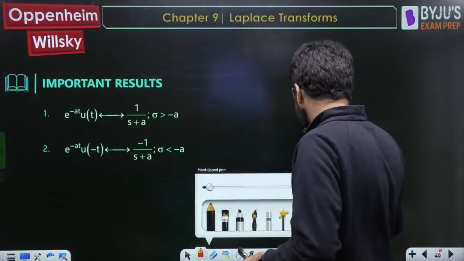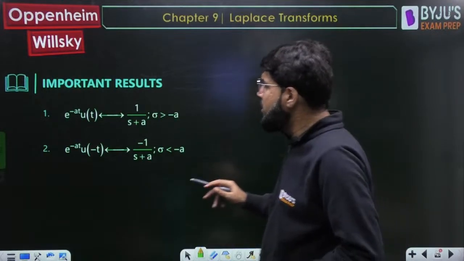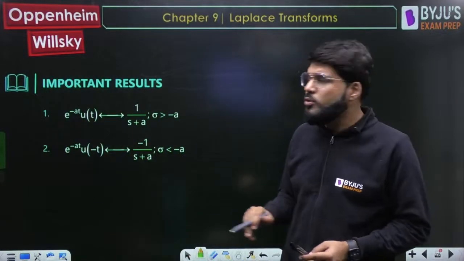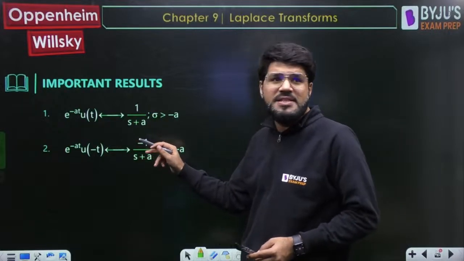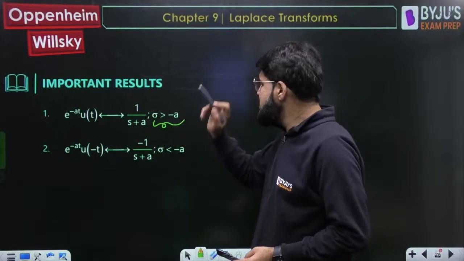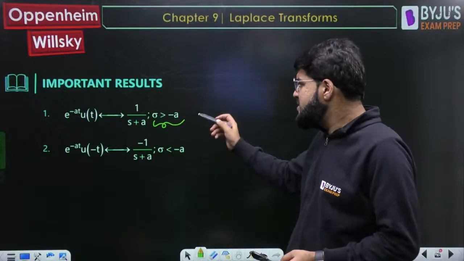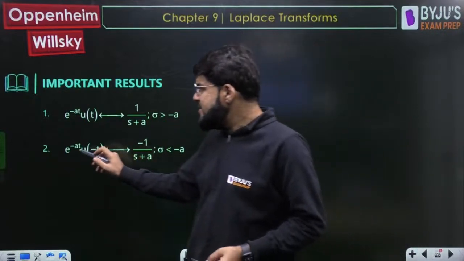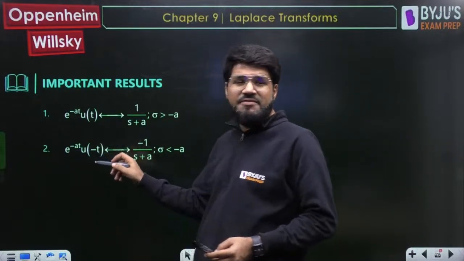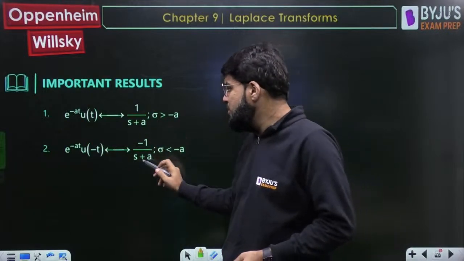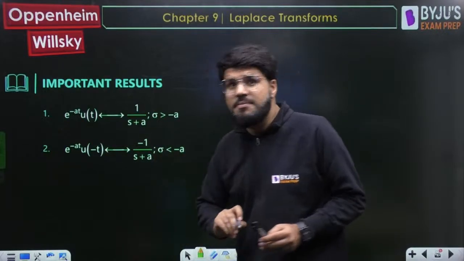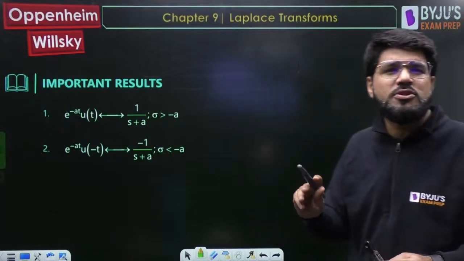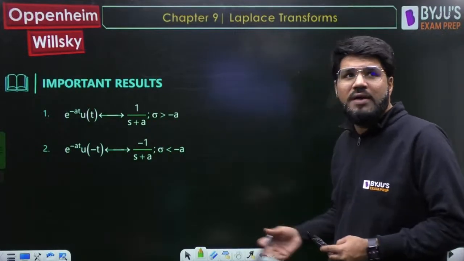The right-sided and the left-sided exponential signal, important results. For e power minus at u(t), you have the Laplace transform 1 upon s plus a, with the ROC coming out to be sigma greater than minus a. We'll sketch that also. And for the left-sided signal, e power minus at u(minus t), the Laplace transform is minus 1 upon s plus a with sigma less than minus a. These are two of the fundamental Laplace transforms always to be remembered, and some more I will add on.